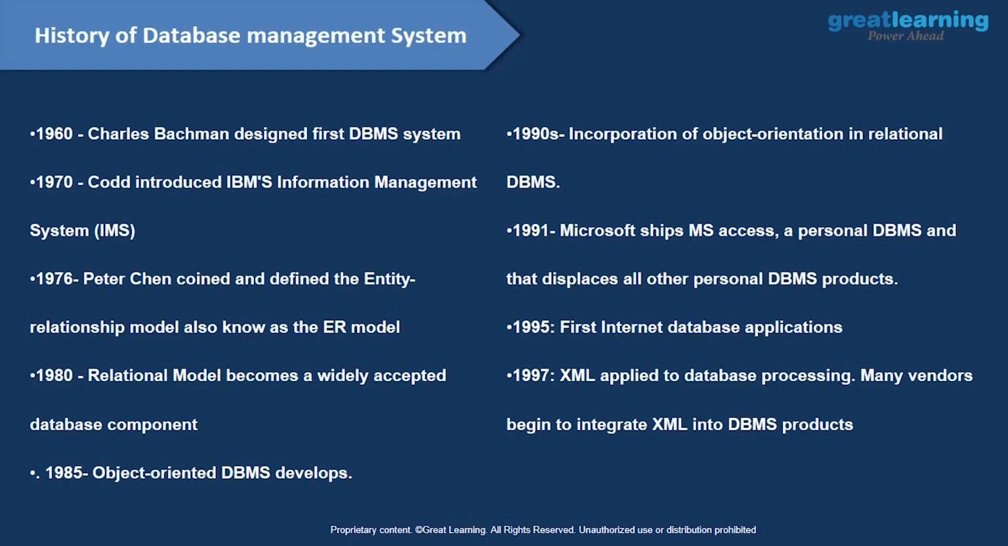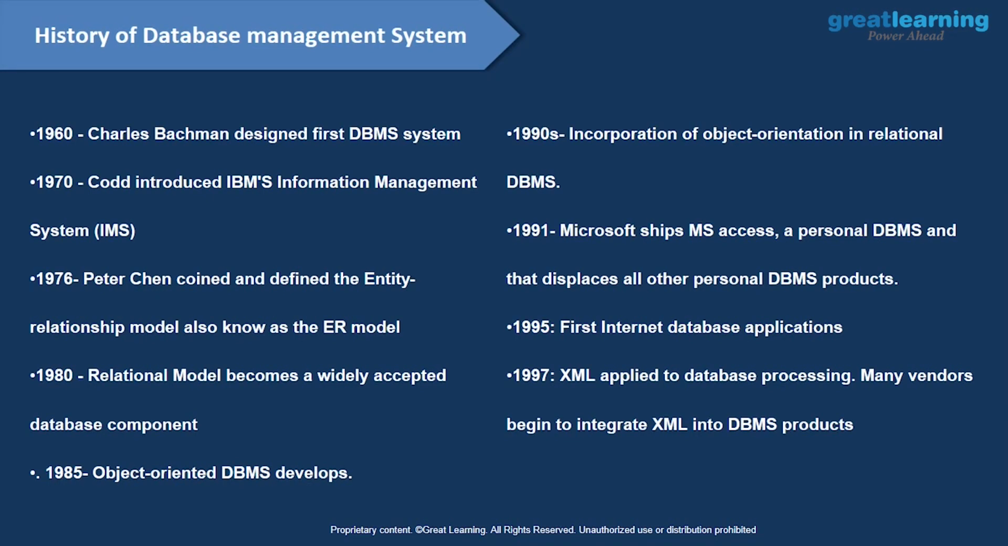Now, let's have a look at the history of database management system. How it came into the picture. So basically in 1960, Charles Bachman designed the first DBMS system. Then in 1970, IBM introduced the information management system, known as IMS. Then in 1976, Peter Chen coined and defined the entity relationship model, also known as ER model. Then in 1980, relational model became a widely accepted database component. Then the revolution came in 1985. The object-oriented DBMS developed. Then a huge development again in database management system.